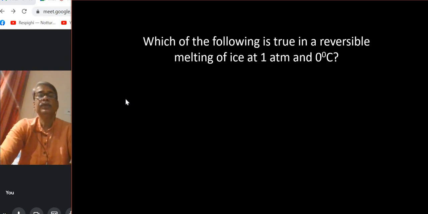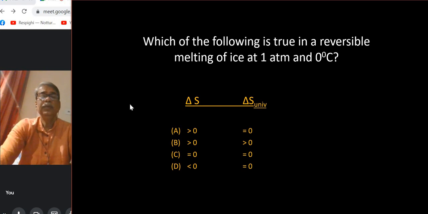And next question, which of the following is true in a reversible melting of ice at 1 atmosphere and 0 degree centigrade? So at the normal melting point, 1 atmosphere and 0 degree centigrade, it's a reversible melting. But if it melts, then it absorbs heat, right? So if it absorbs heat, then what about delta S of the system and delta S of the universe? This is the question. This is the first time related to entropy change. Earlier it was on Q, delta U, delta H and W, and this time it is delta S system and delta S universe.